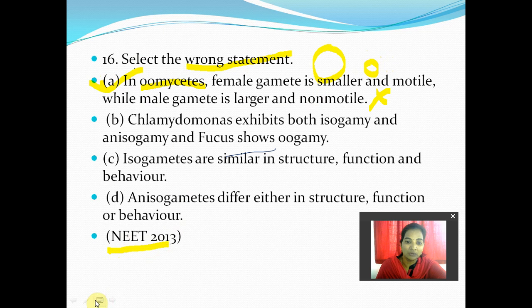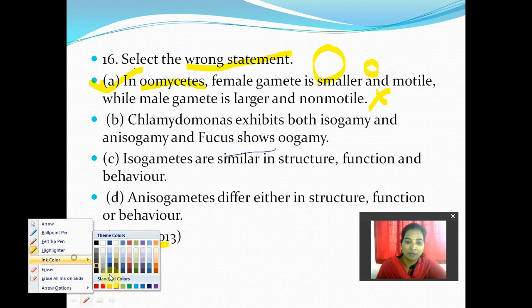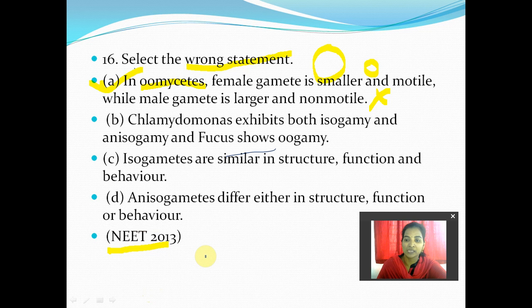But at the same time you need to understand that they may ask one more type of the same question. For example, in rhodophyceae members oogamy occurs, the female is larger and the male is smaller and should be motile, no? Then where is the motility? Rhodophyceae members do not have motile gametes, they are not motile. So you should answer that due to the course of evolution they lose motility. So for this 16th question, the perfect answer is A.